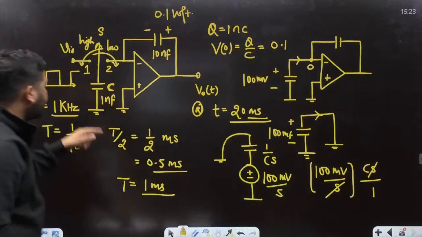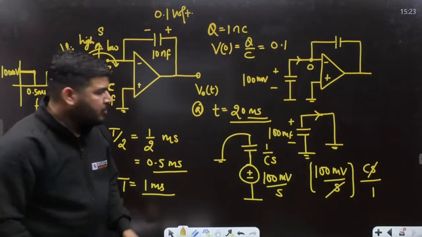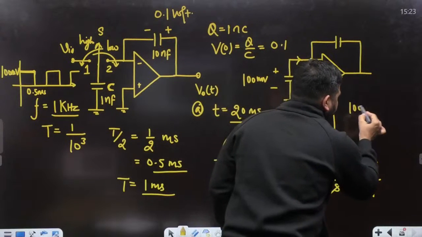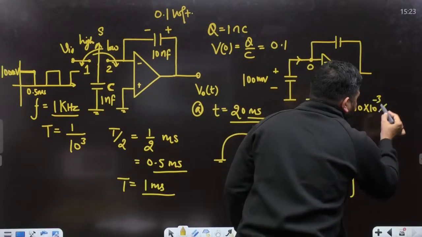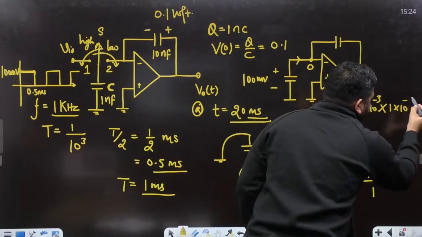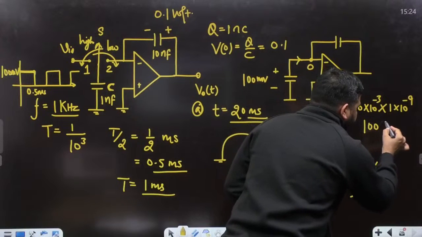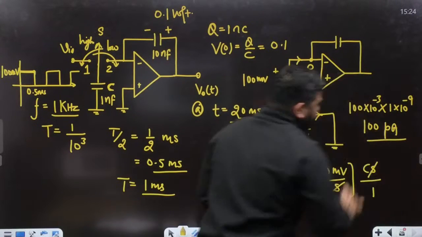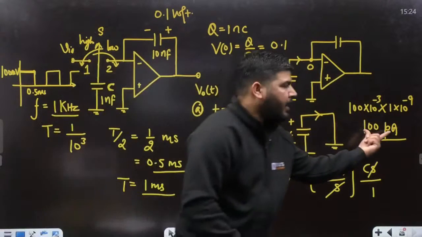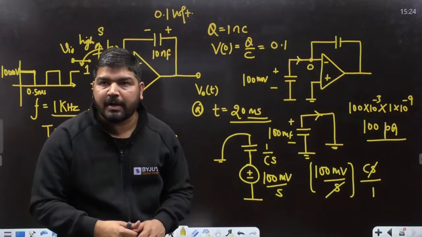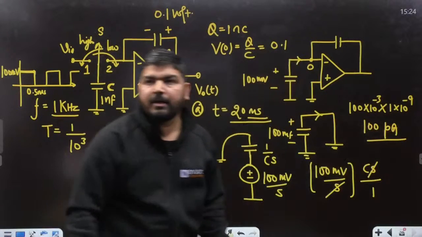The C value is 1 nanofarad. So 100 into 10 to the power minus 3 into 1 nano, 10 to the power minus 9. So the current will be 100 picoampere. This will be the current in the Laplace domain. In the time domain it will be an impulsive current.